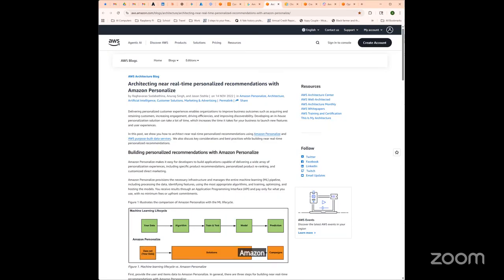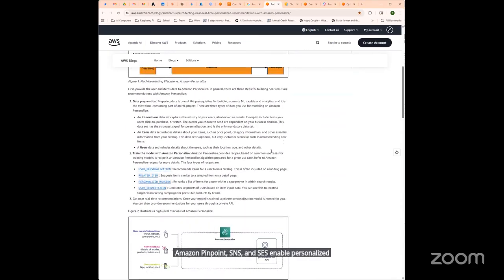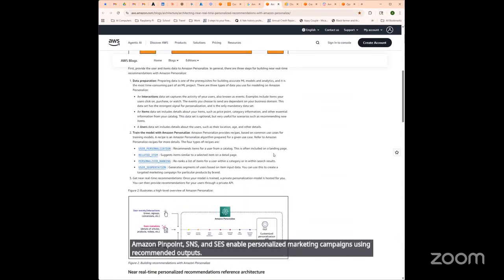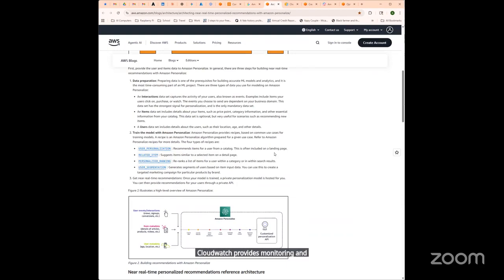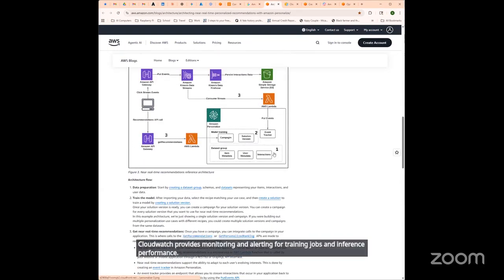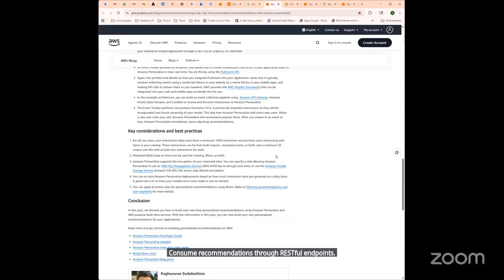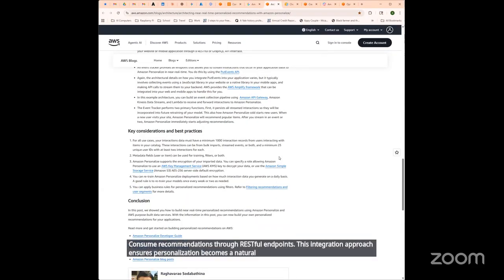Amazon Pinpoint, SNS, and SES enable personalized marketing campaigns using recommended outputs. CloudWatch provides monitoring and alerting for training jobs and inference performance. API Gateway and application clients consume recommendations through RESTful endpoints. This integration approach ensures personalization becomes a natural component of existing application architectures rather than requiring complete system redesigns.